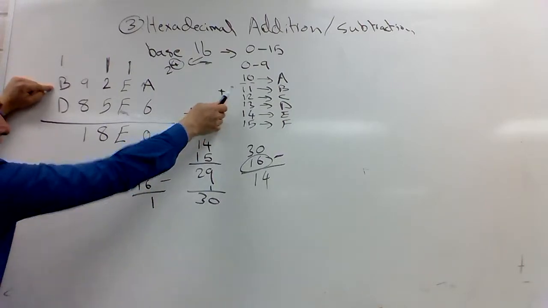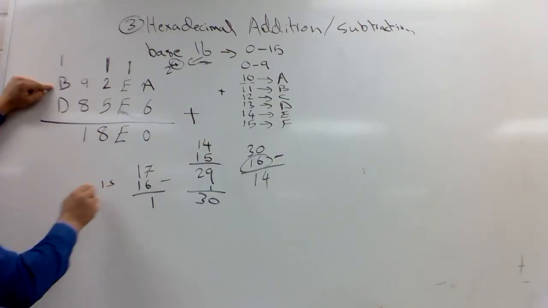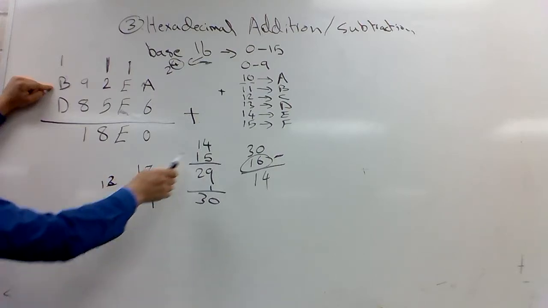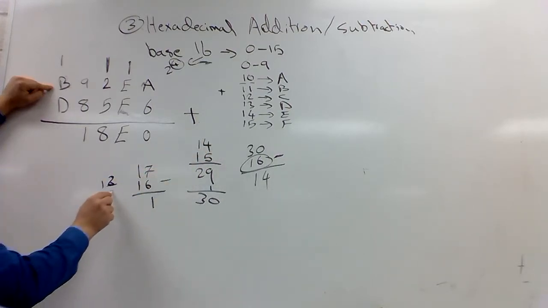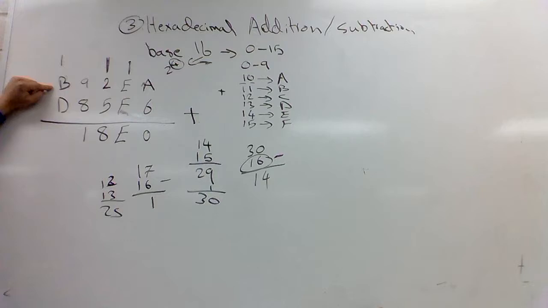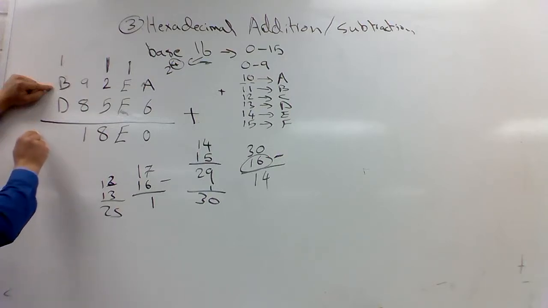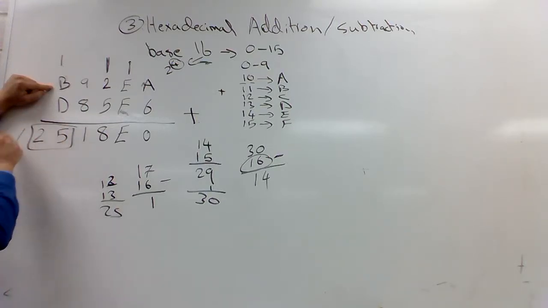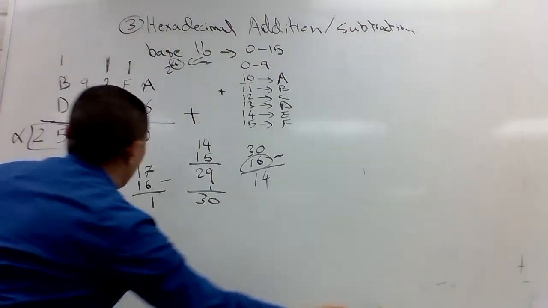B is what? 11. So this is 12 plus D, which is 13. I have 25. Do I have 25 in hexadecimal? No. Don't put 25. This is wrong. Why?